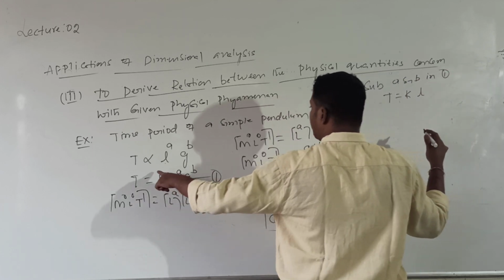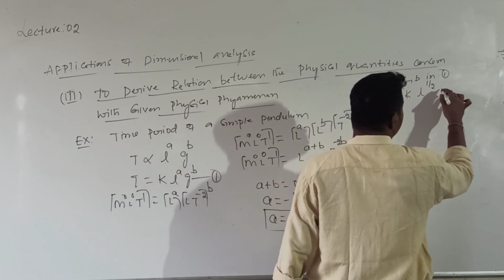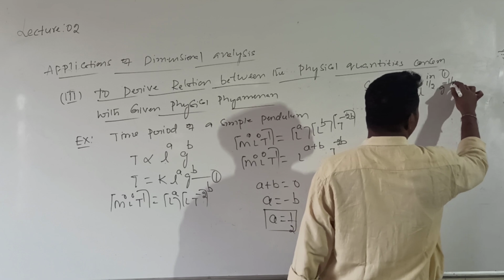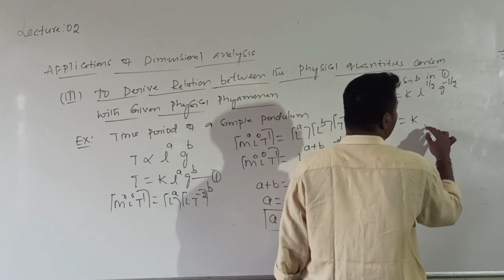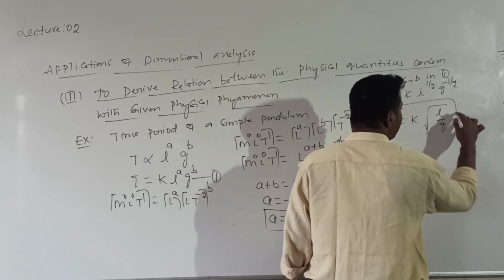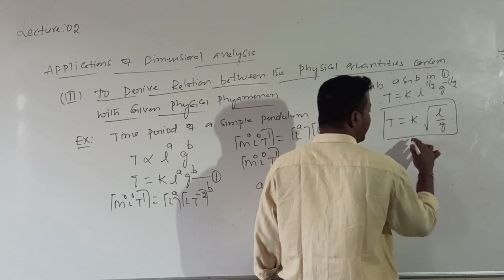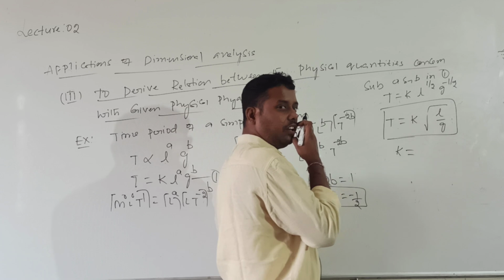What is equation 1? T is equal to k into L power 1 by 2 into g power minus 1 by 2. Then what will I get? T is equal to k into root over L by g. But you need to obtain the k value.